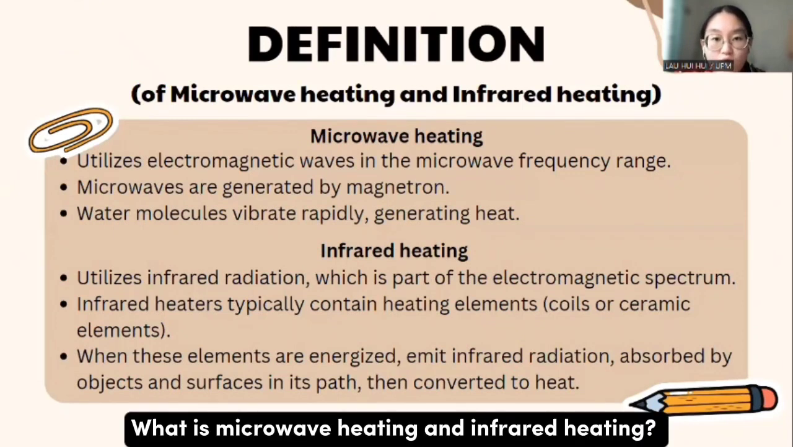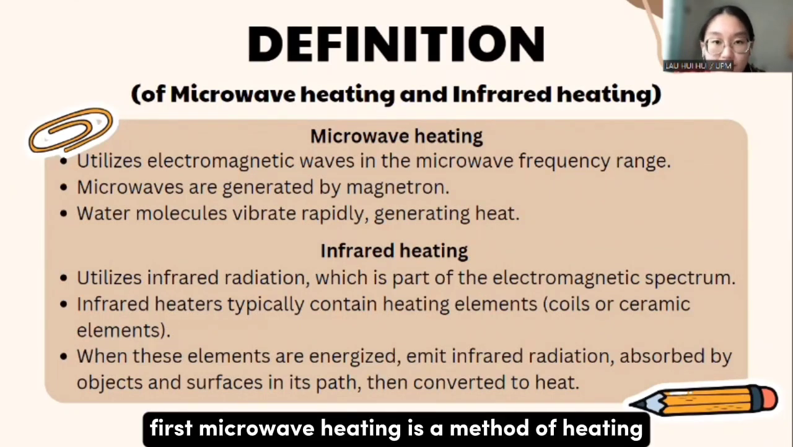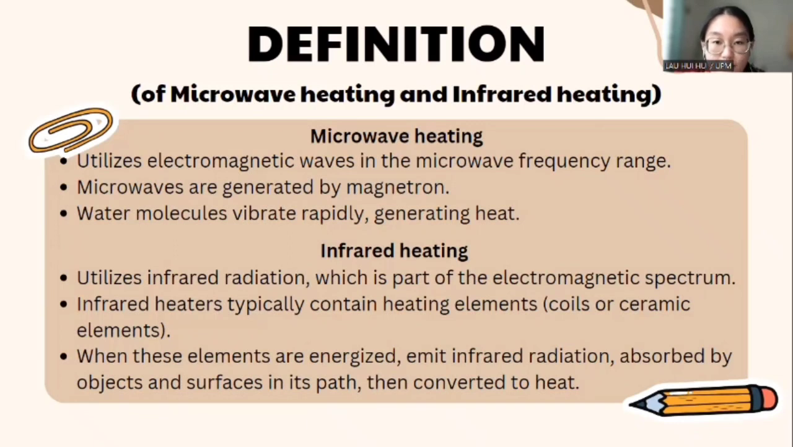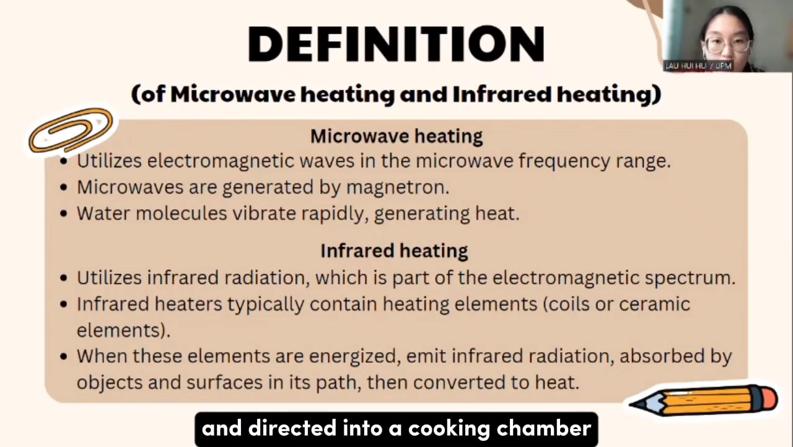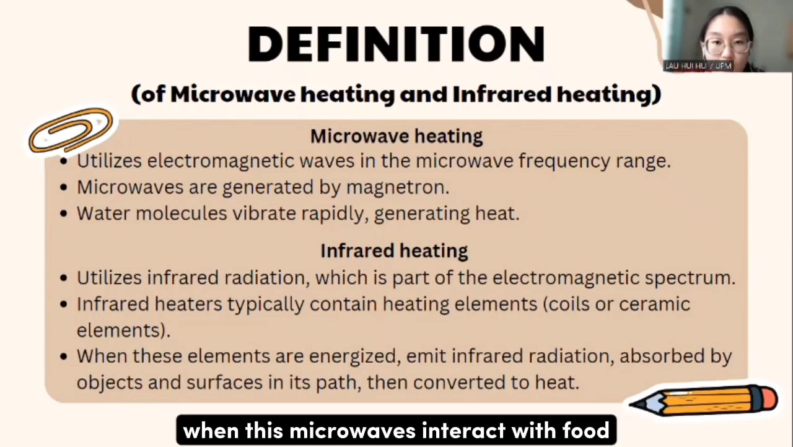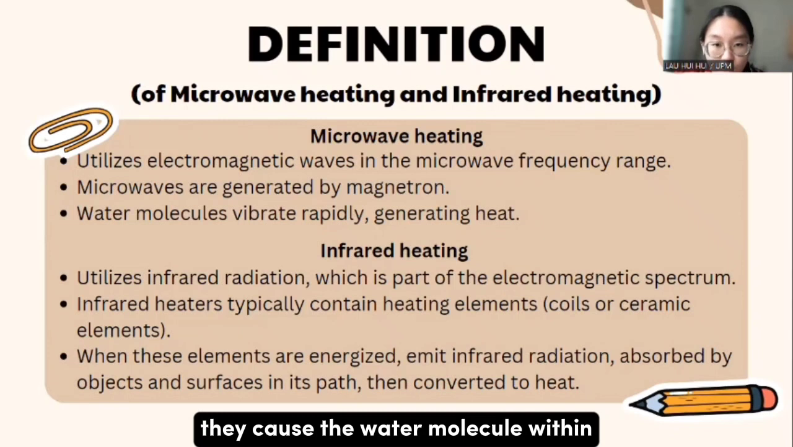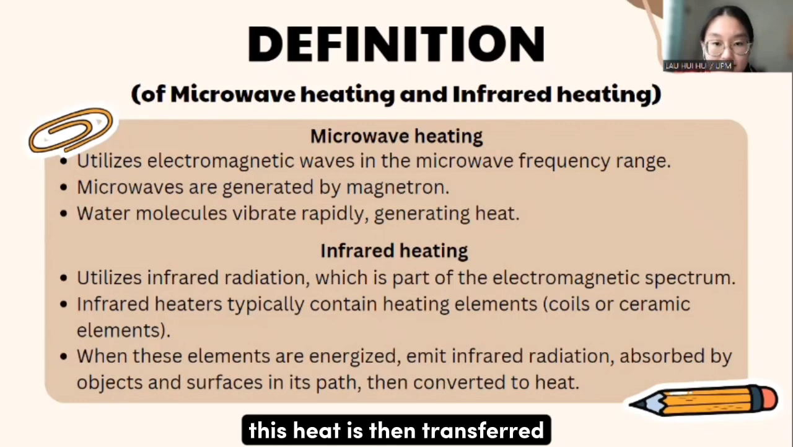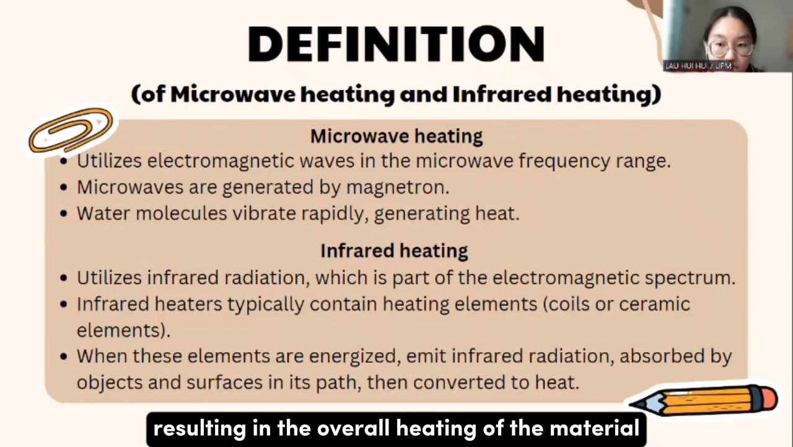So what is microwave heating and infrared heating? First, microwave heating is a method of heating that utilizes electromagnetic waves in the microwave frequency range. In this process, microwaves are generated by a device called a magnetron and directed into a cooking chamber. When these microwaves interact with food or other substances, they cause the water molecules within them to vibrate rapidly, generating heat. This heat is then transferred to the surrounding molecules, resulting in the overall heating of the material.